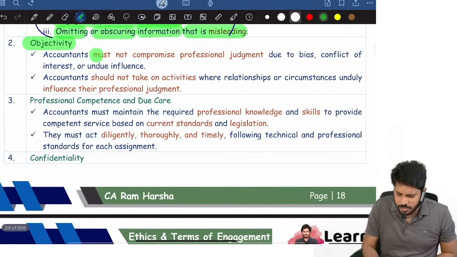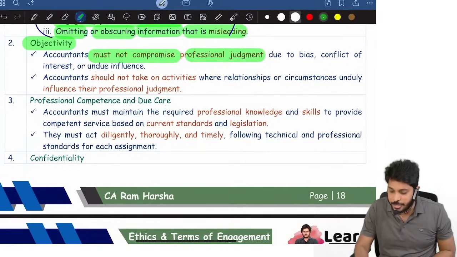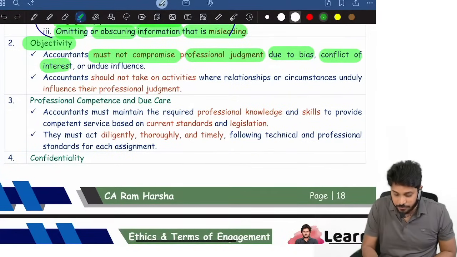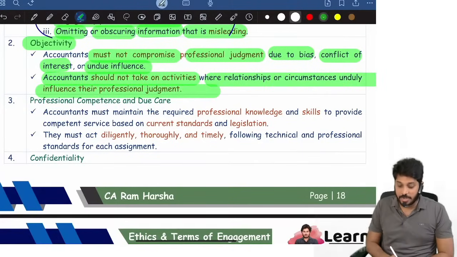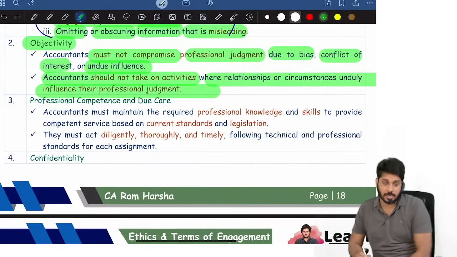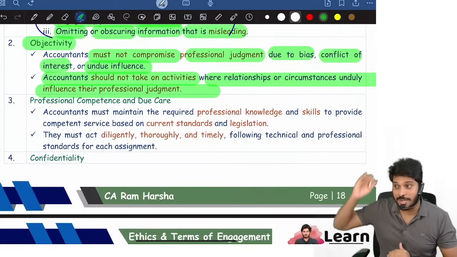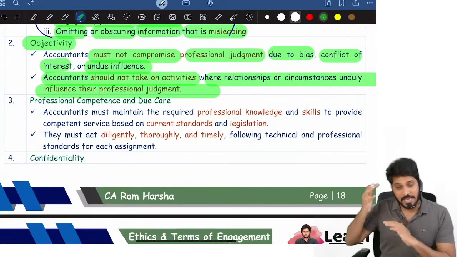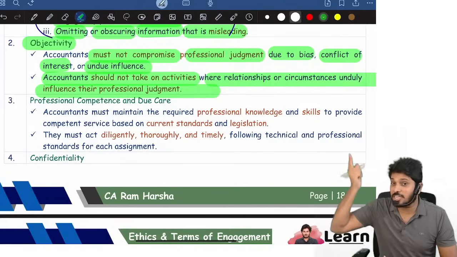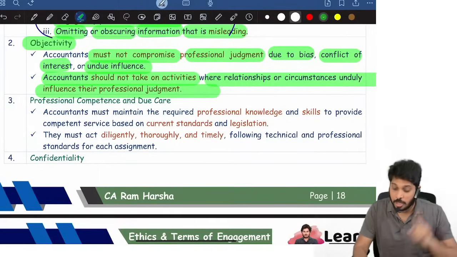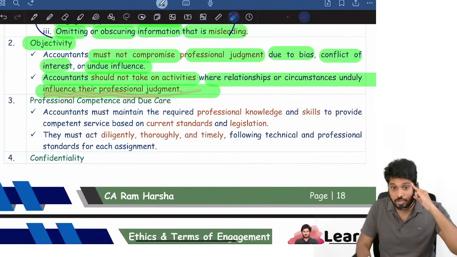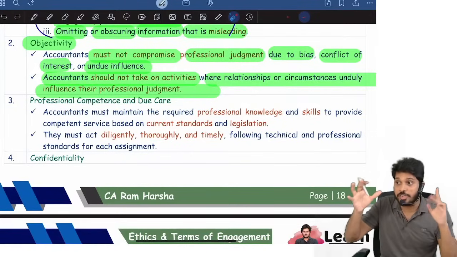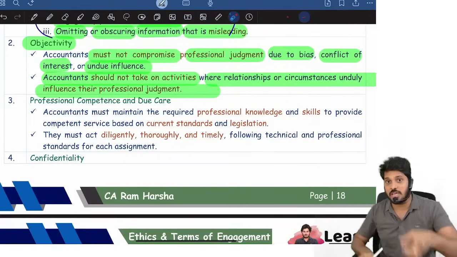Objectivity. Accountants must not compromise professional judgment due to bias, conflict of interest, or undue influence. The accountant should not take up activities where relationships or circumstances unduly influence their professional judgment. So you should not take such work. Suppose in a company my grandfather is a director, sir, can I accept the audit because the relative definition does not cover grandfather? No, you should not, because that relationship will influence your professional judgment. You cannot point out deficiencies in the company because your grandfather will say, hey, listen to what I say.